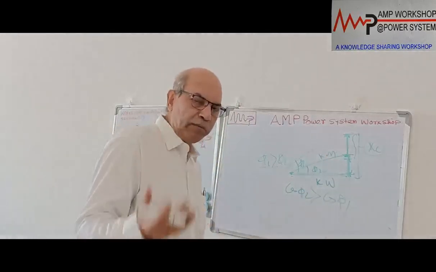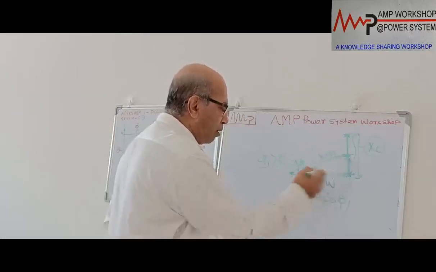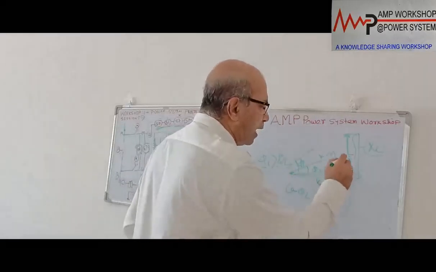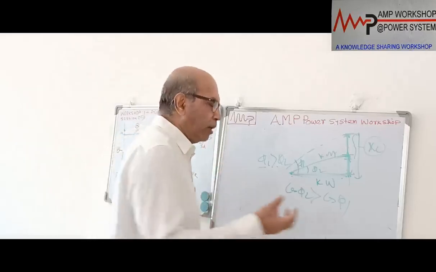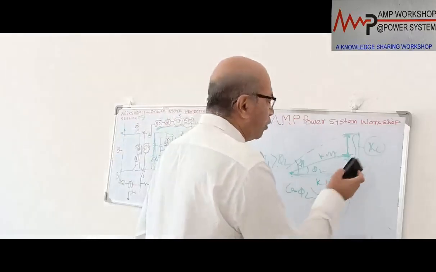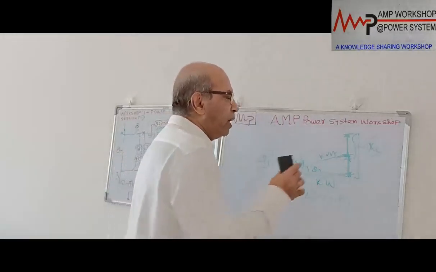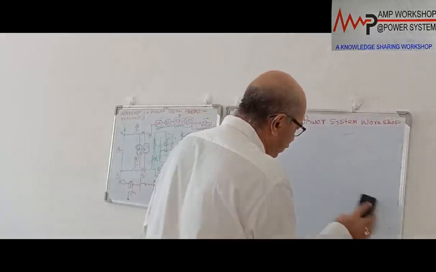We get less voltage drop, and then the loss will be less because the total current is reduced, because of the KVA we already showed. The active current remains the same, but the reactive component of the current will be reduced. Automatically the loading on the line will be less, and the efficiency of the line will be improved. The industrial consumer who is drawing the power will have a lower bill, so he will be benefited. So this is the application of the shunt capacitor.